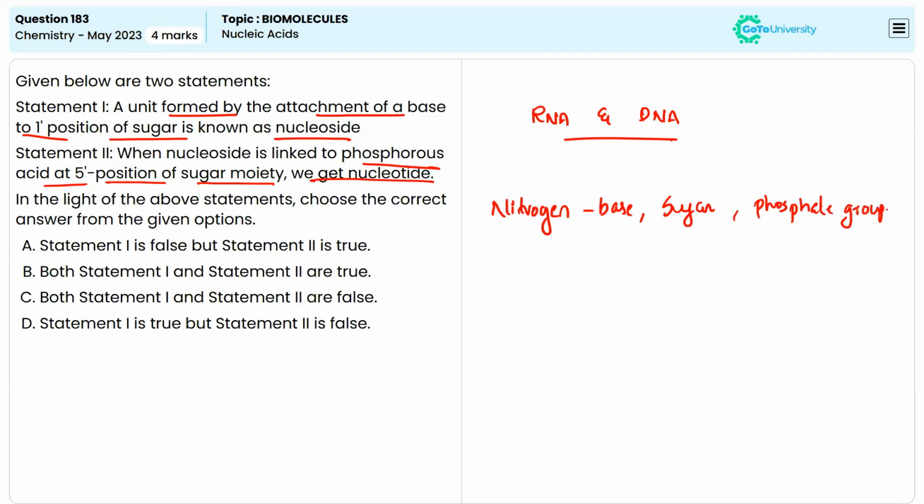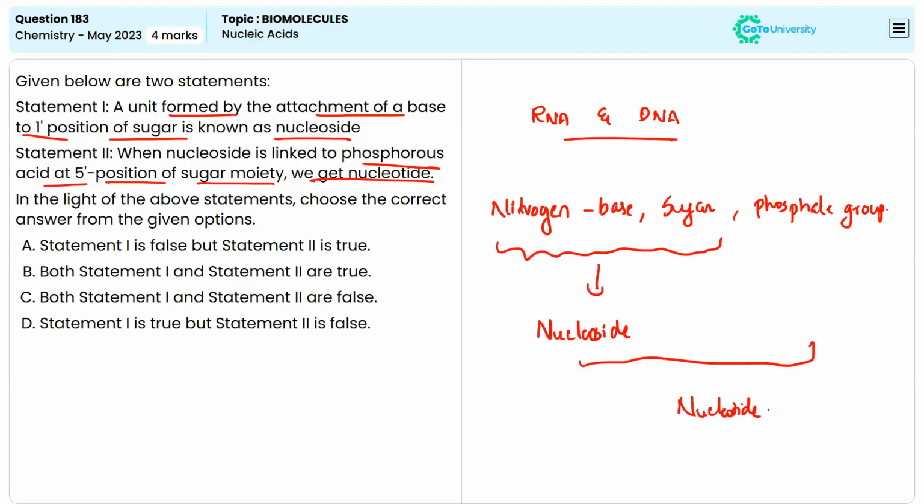The nitrogenous base and the sugar moiety together are called nucleoside. Now, when the phosphate group is attached to the nucleoside, that is together called nucleotide. Means all these three together are known as nucleotide, while nitrogenous base and sugar only is called nucleoside.